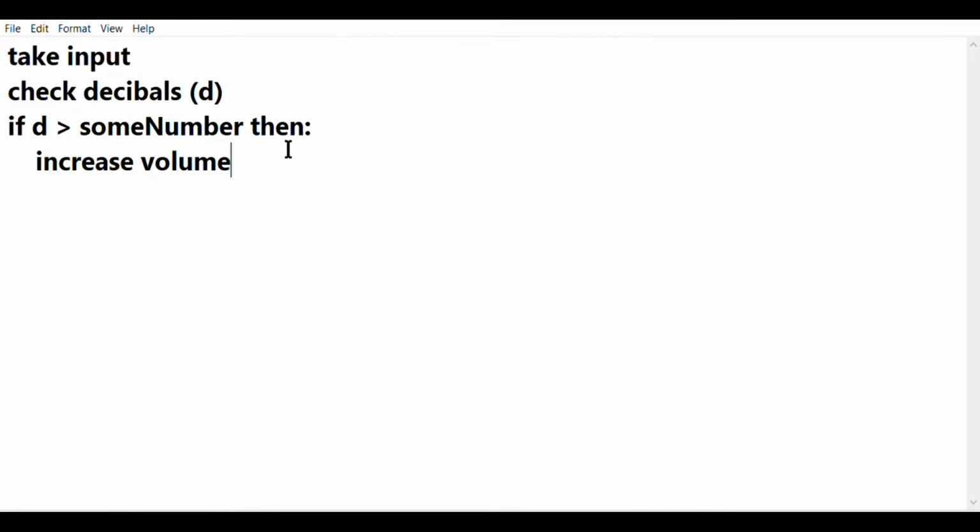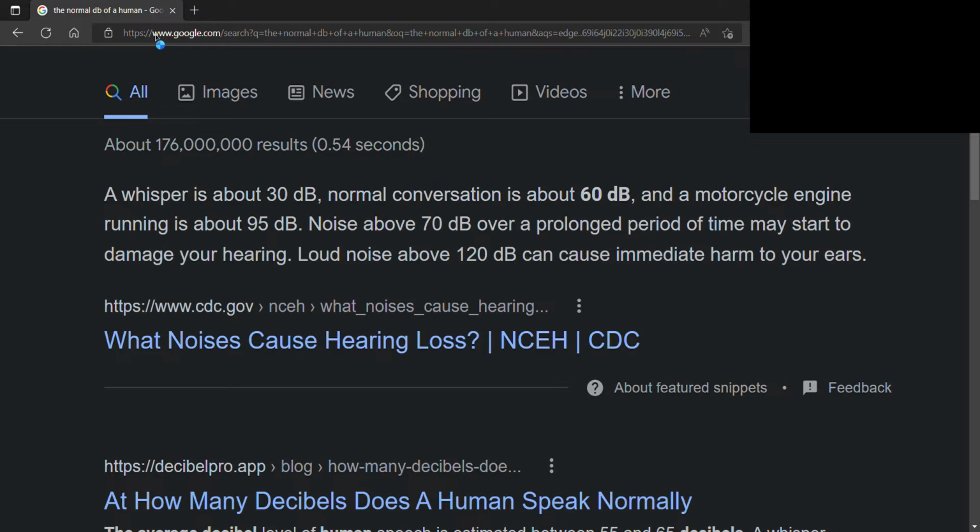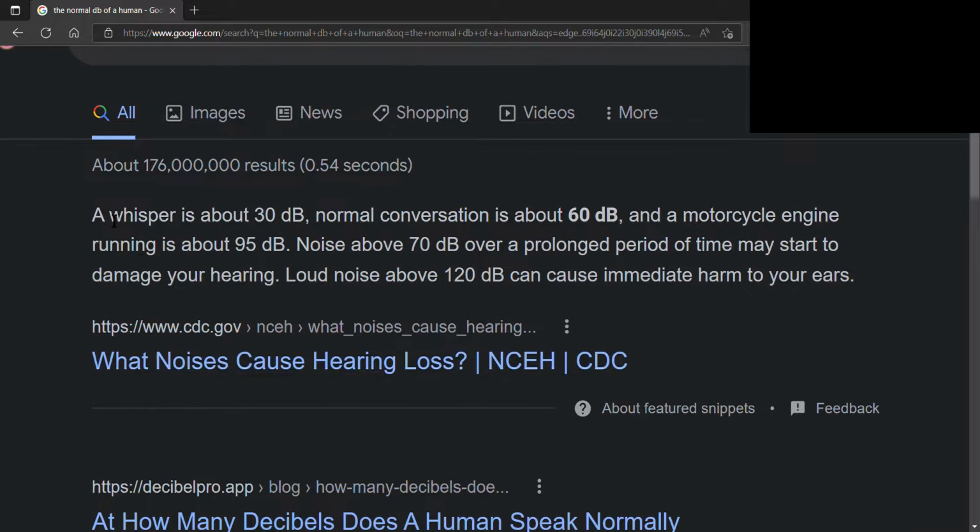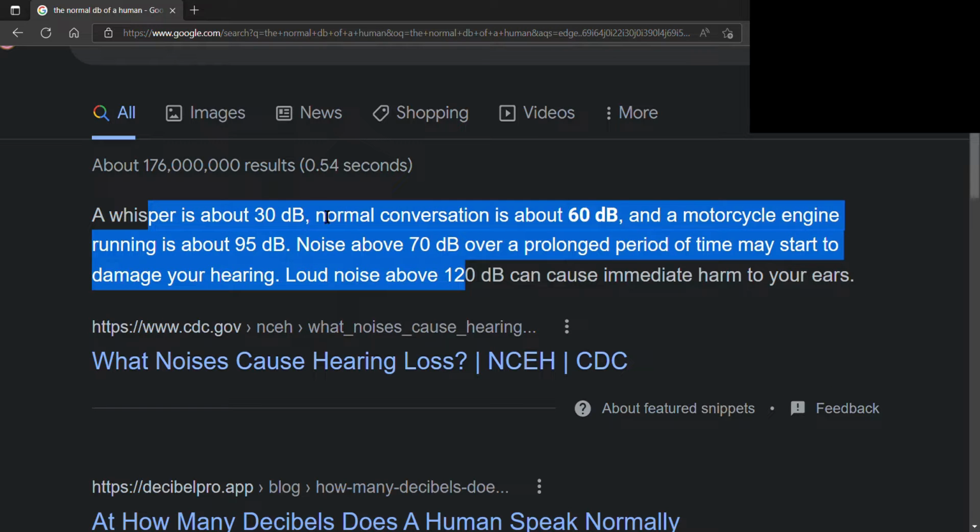So to do this, obviously I was gonna use Python, and these are the steps which I actually came up with. After some research, which is indirectly the first page of Google, 30 decibels is about a whisper, normal conversation is about 60 decibels, and our thing is normal decibels range.